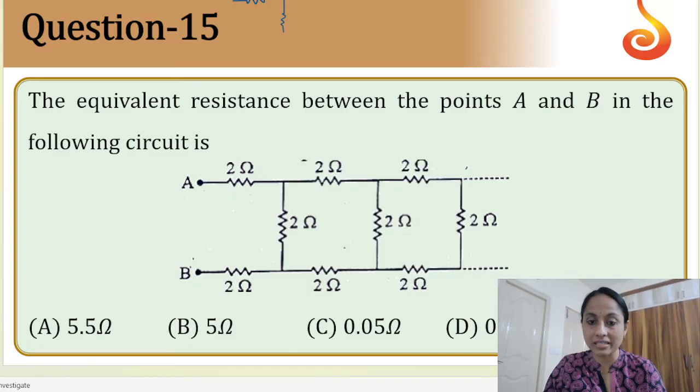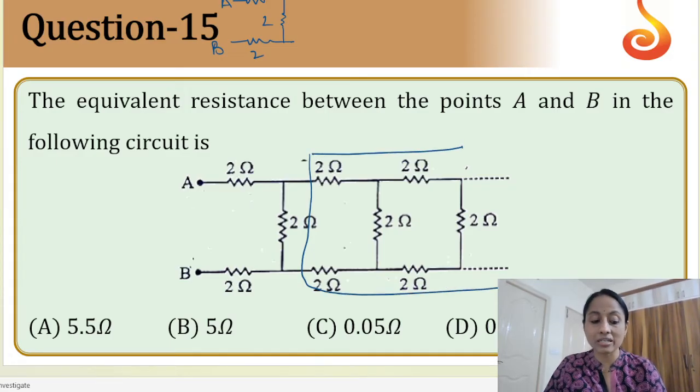So this is the repeated cell I identified. All are 2 ohms, A point and B point, all are 2 ohms. Next, whatever rest of the portion is there, the equivalent resistance of that rest of the portion, I am considering it to be X. Okay, so this is X.